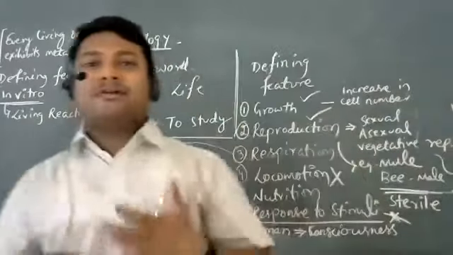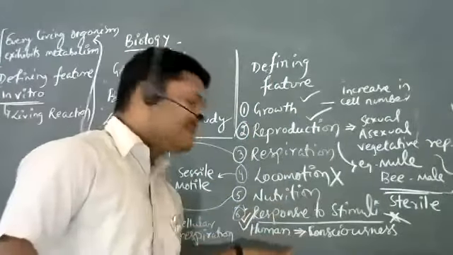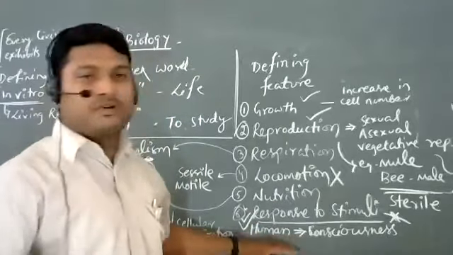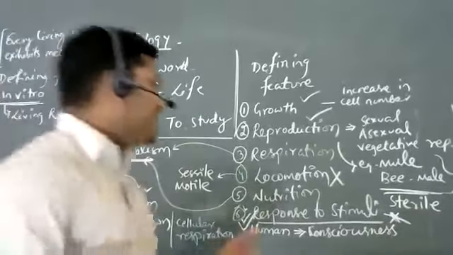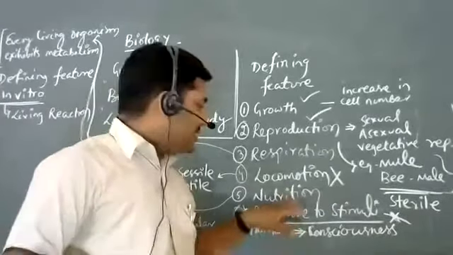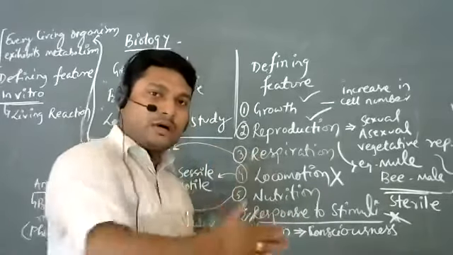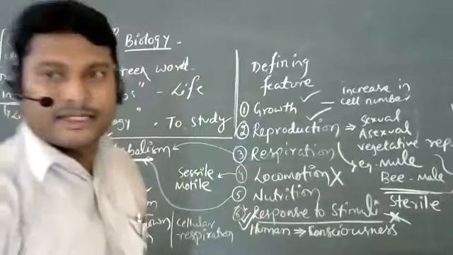We are aware of what is going on outside, and we are aware of ourselves also. So consciousness strictly refers to the response to stimuli in the case of human beings. That's all. Otherwise, when we talk about the defining feature, it is the same thing. Anything else?